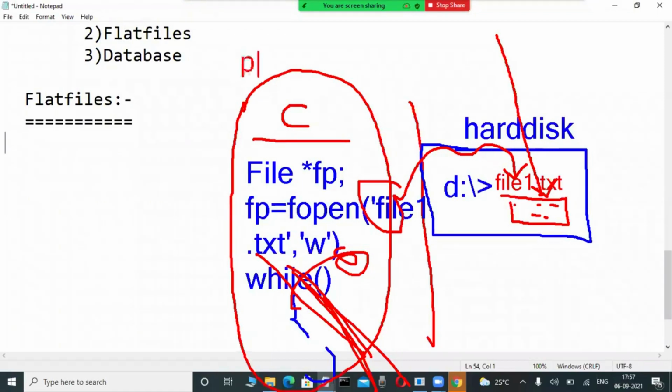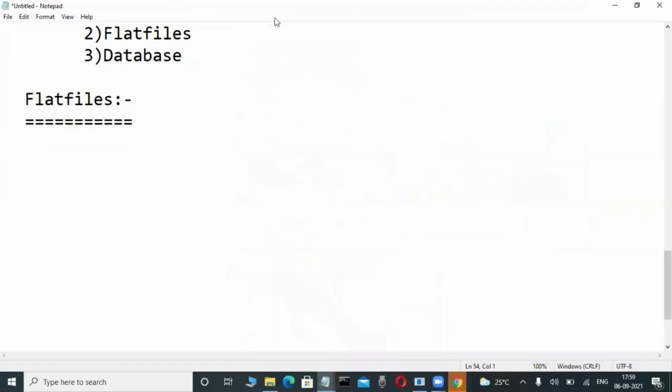Through some programs only, we are storing data in a hard disk, in files. That is called the flat file approach. That's why it is a traditional, olden days mechanism used to store data or information programmatically and permanently in secondary storage devices by using application programs in high level languages. That's why a language is compulsory.